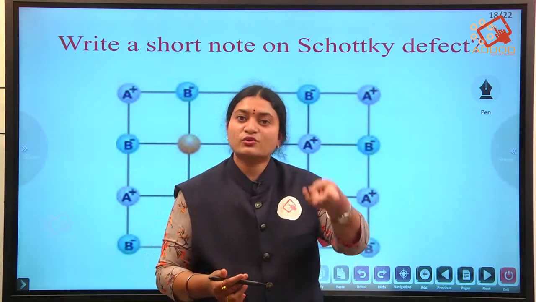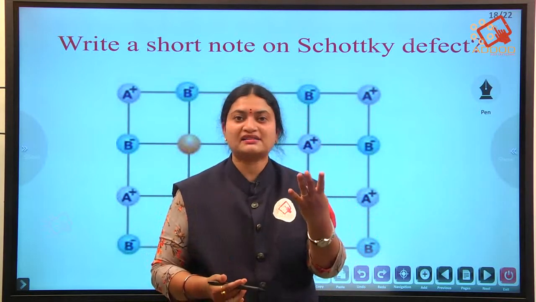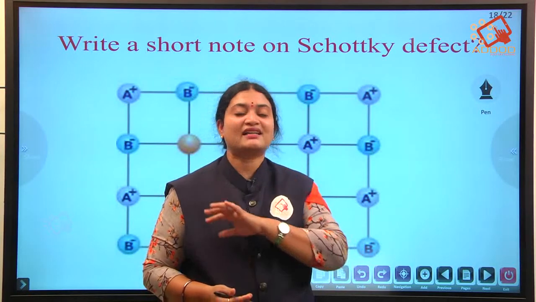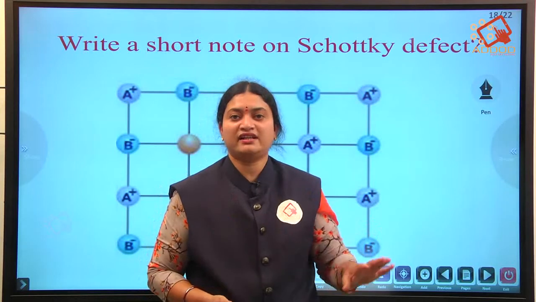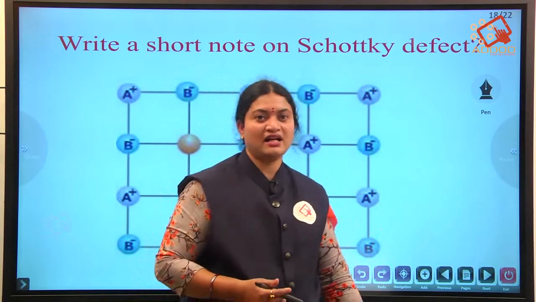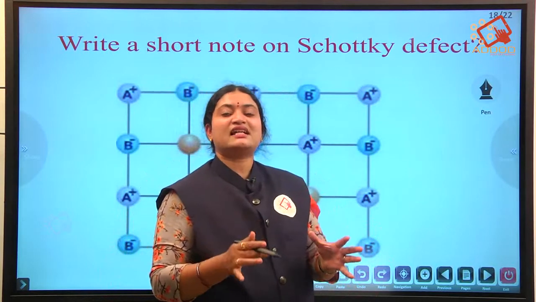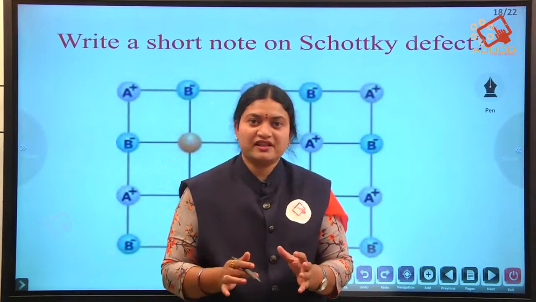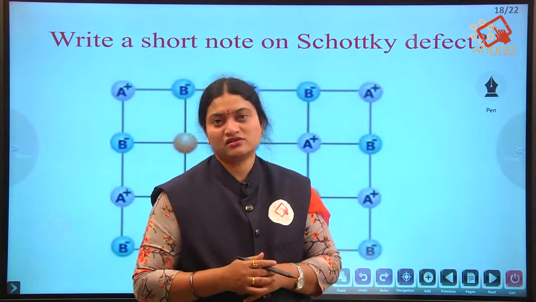So if they are asking 2 at a time, it carries 4 marks, and if they are asking 1 at a time, then it carries 2 marks, and these two are also very, very important questions we are having. Okay, now let us understand about this Schottky defect. This Schottky defect occurs in ionic solids.